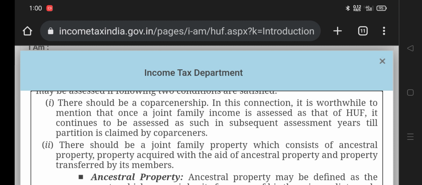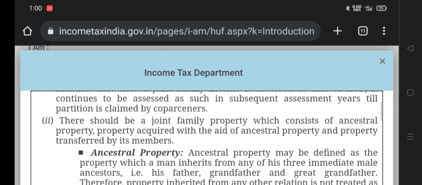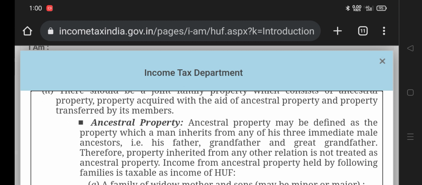If they say they partition the property, then the property is taxed in the individual name, not in the HUF. Until that, the income is taxable under HUF. That is under the Karta. I will explain it in a later part. There should be a joint family property which consists of ancestral property, property acquired with the aid of ancestral property, and property transferred by the members.